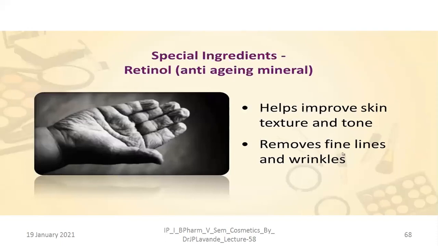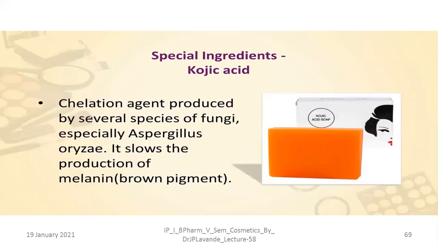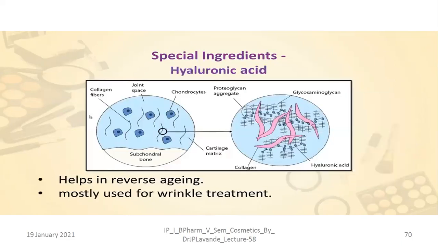Okay, so retinol plays a significant role in removing wrinkles and fine lines on the skin. Then there is a special ingredient like kojic acid. Kojic acid can also be used in soaps, as kojic acid soap. Kojic acid acts as a chelation agent, and it is produced by several species of fungi, especially Aspergillus oryzae, and it slows the production of melanin. Melanin is the brown pigment responsible for dark coloration of the skin.